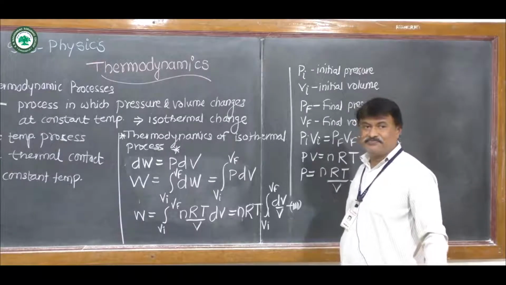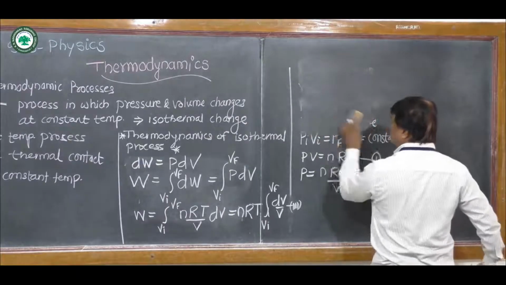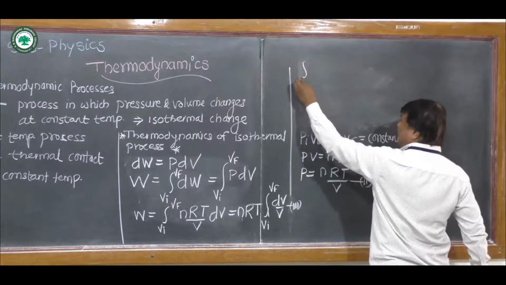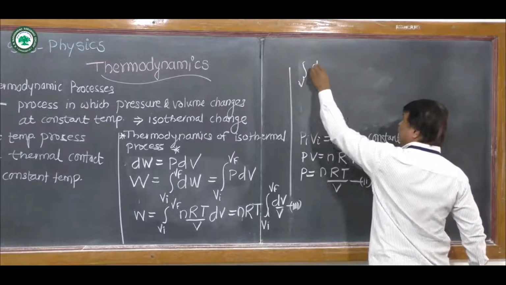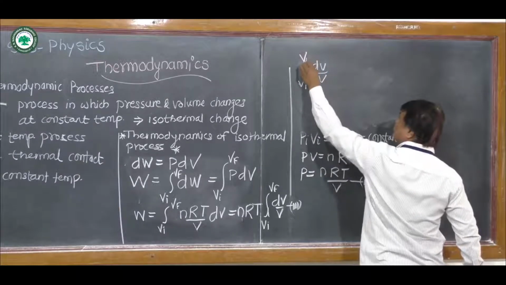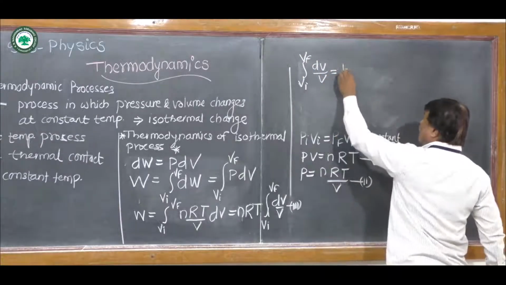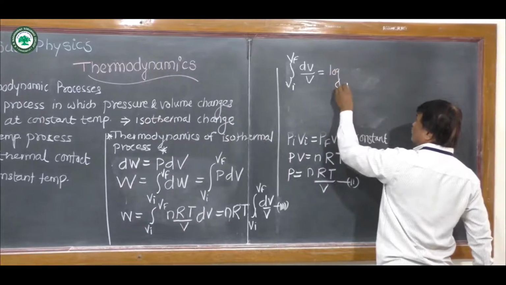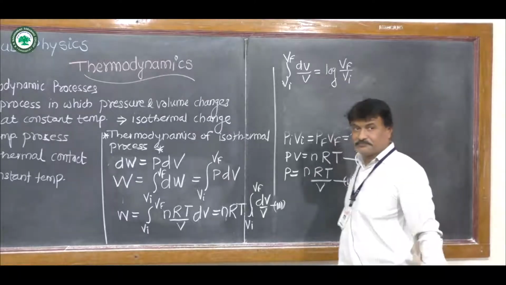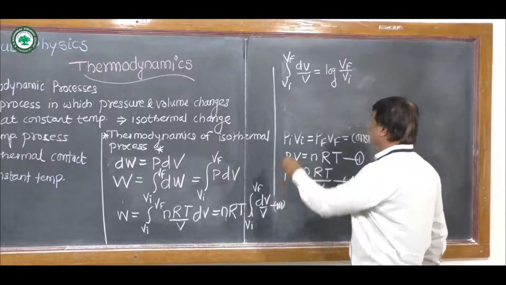Now we have to solve this. We use the mathematical formula: the integration of dV upon V, from Vi to Vf, is equal to log of Vf upon Vi. As we substitute this formula in this equation, we get the work done.